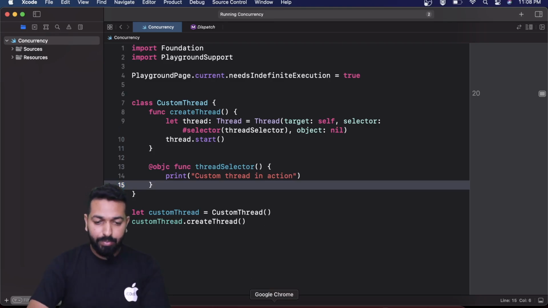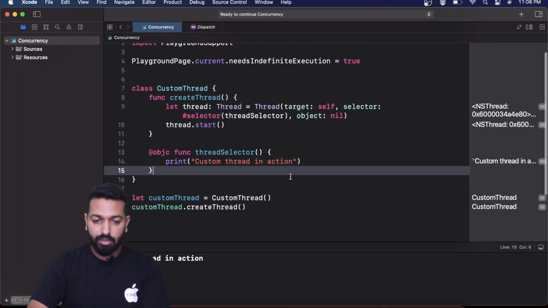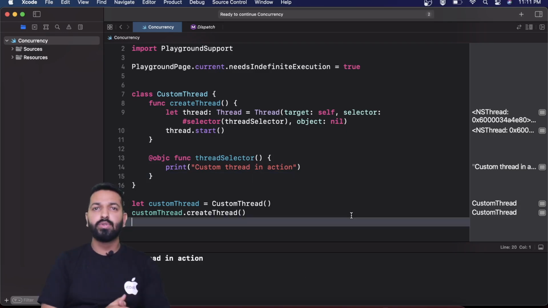If we run this in the playground, we'll see the output "custom thread in action", which shows that our thread started execution and the print statement got executed. Apart from this, there are a couple of other ways through which we can create the thread, as in we can control the execution, when to start, if it should start with a delay, how to cancel, and how to change the stack size, and all of them are very easy, just like this.